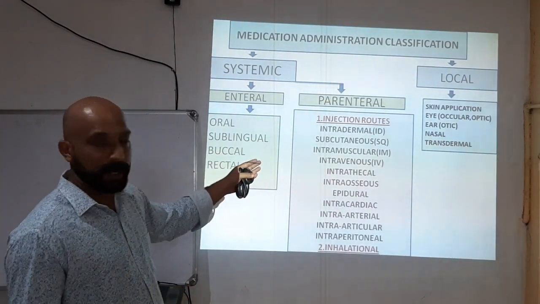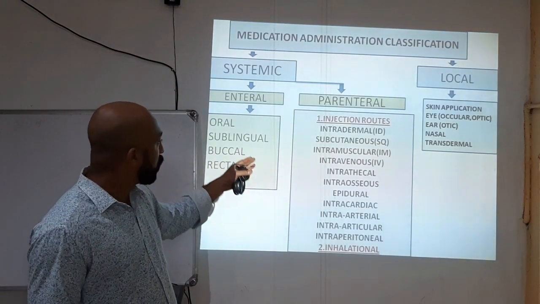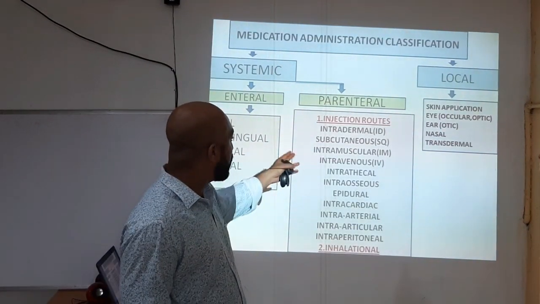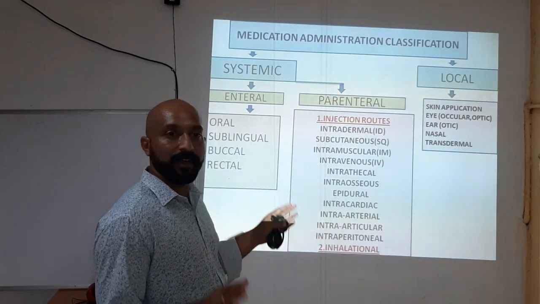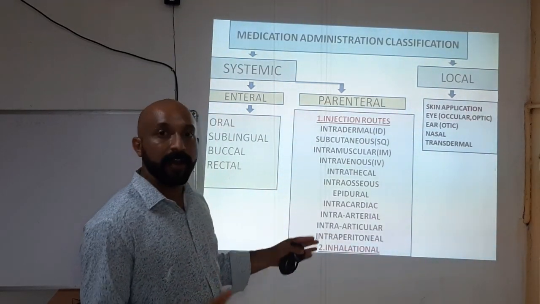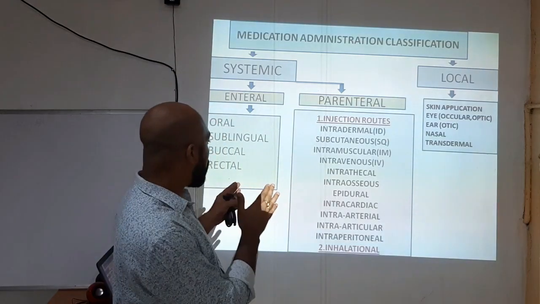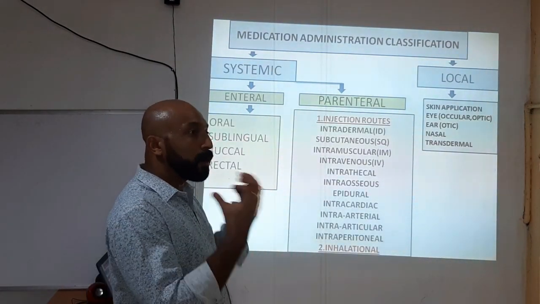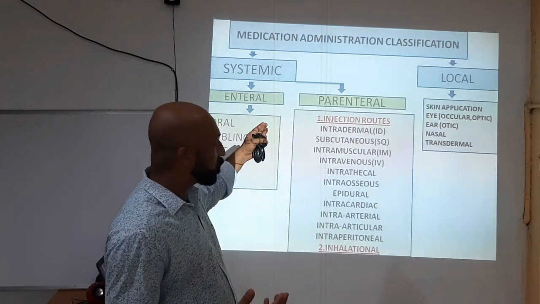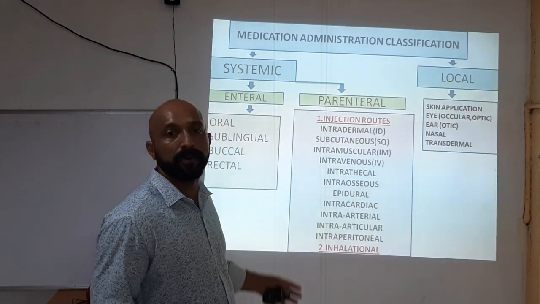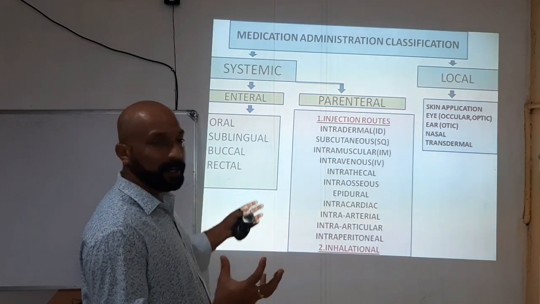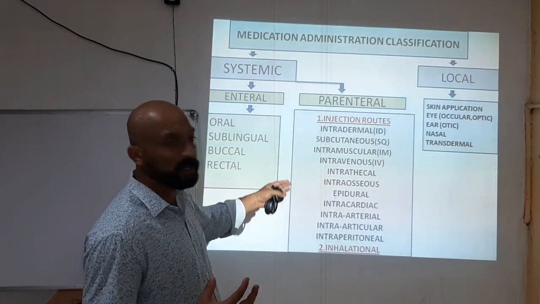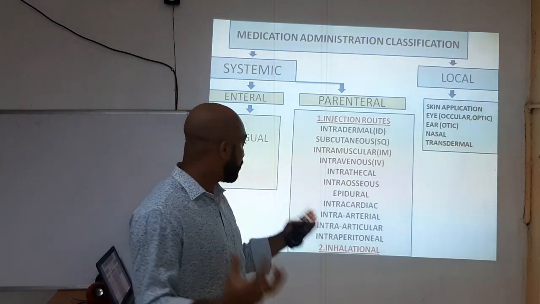Once again: intradermal or ID, subcutaneous or SQ, intramuscular or IM, and intravenous or IV, then intrathecal, intraosseous, epidural, intracardiac, intraarterial, intraarticular and intraperitoneal. I want our students to pronounce it with me so that you can pronounce each route of drug administration easily. So please pronounce with me all types of injection routes so that you can remember them easily.